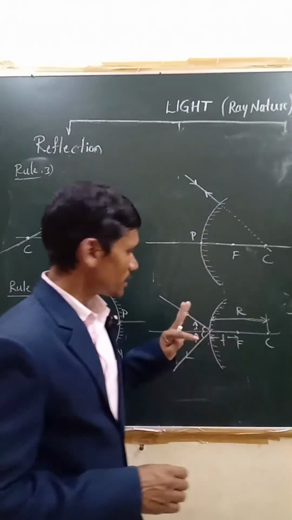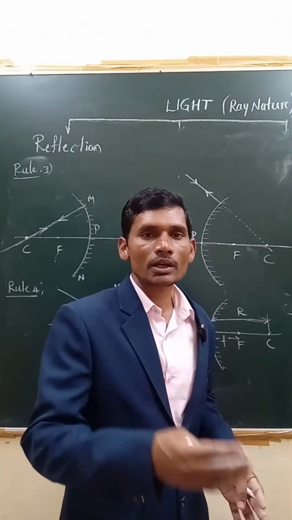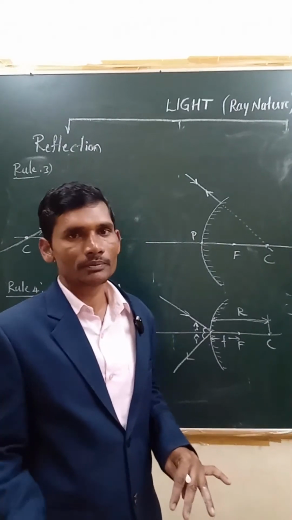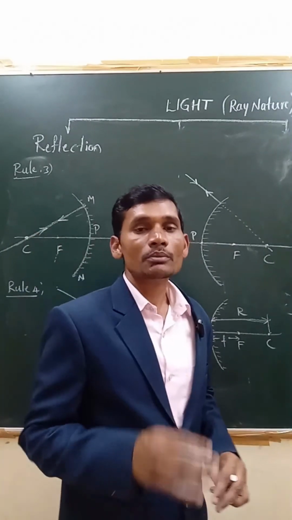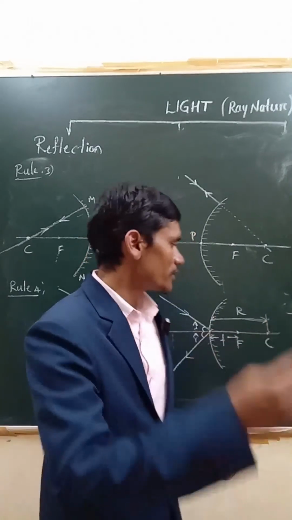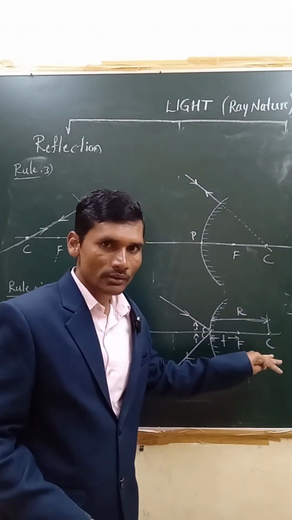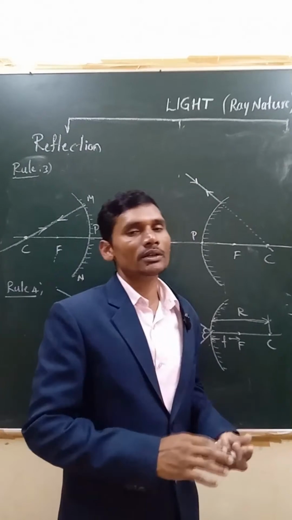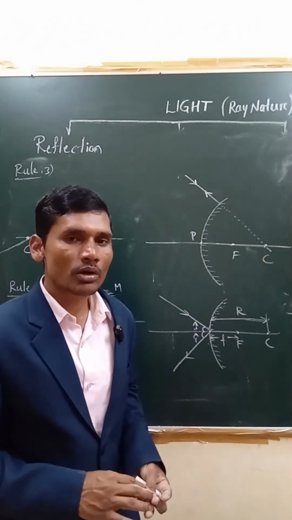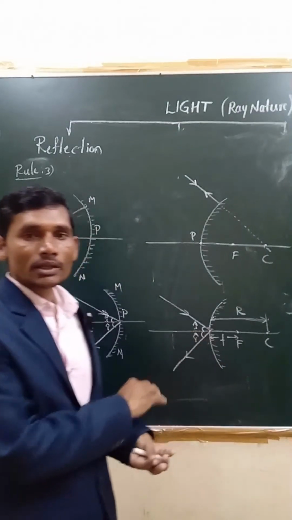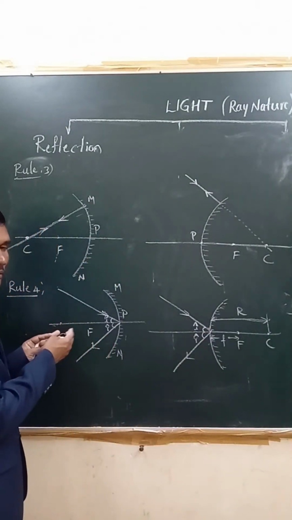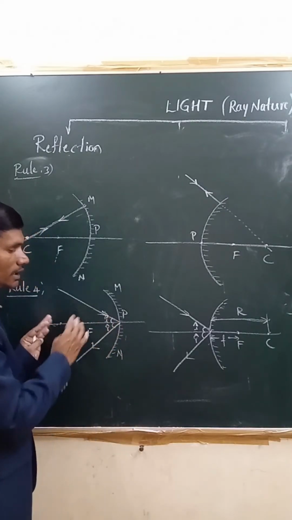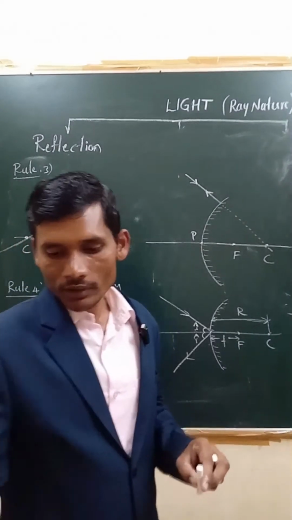And if you say what is radius of curvature, it is the distance between pole of the mirror to the center of curvature of that particular mirror. It may be convex or concave, right? And if you take convex mirror, principal focus and the center of curvature lie behind the mirror, and the focal length and radius of curvature too lie behind the mirror. But if you take in case of concave mirror, what happens? The principal focus is in front of the mirror, radius of curvature is also in front of the mirror, center of curvature is also in front of the mirror. All these things are coming in front of the mirror in case of concave mirrors, right?